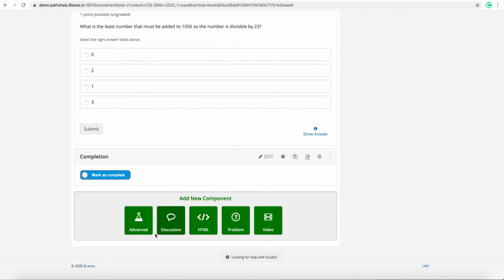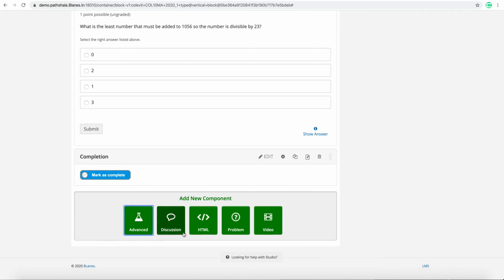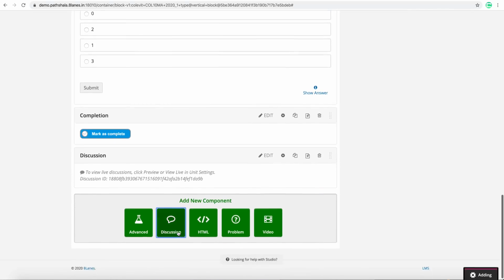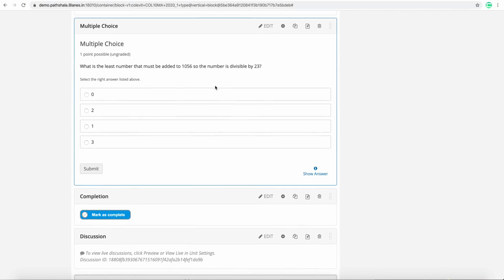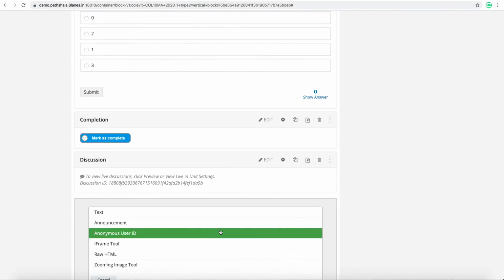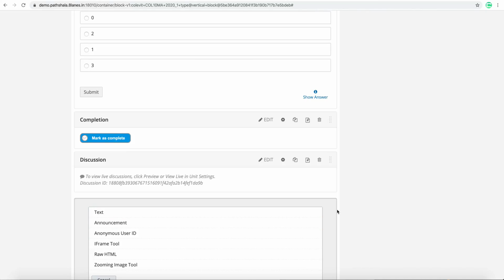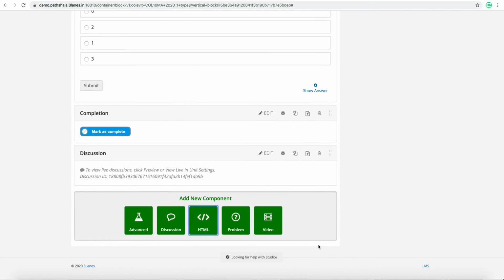If I go here in advanced, you can upload your PDFs. If I go to the discussions, any related discussion you want to associate with this topic, again this will be published for your learner. If I go to the HTML, here any raw content you have, any text based format you have, any raw HTML you have, everything can be uploaded here.